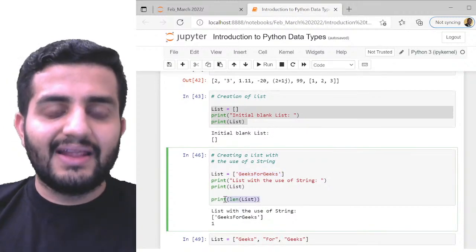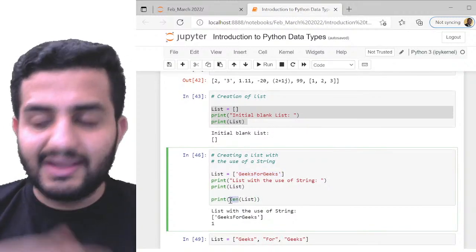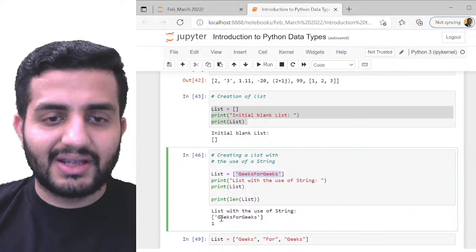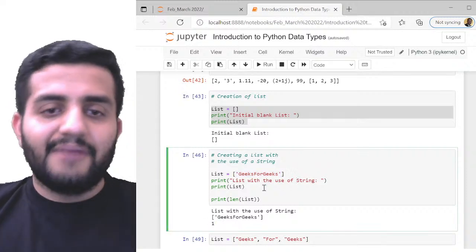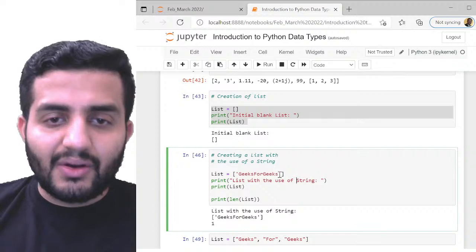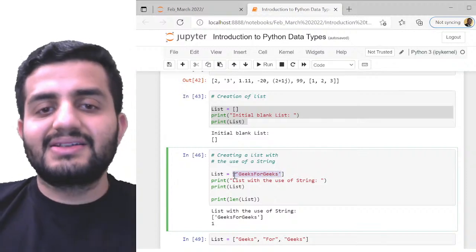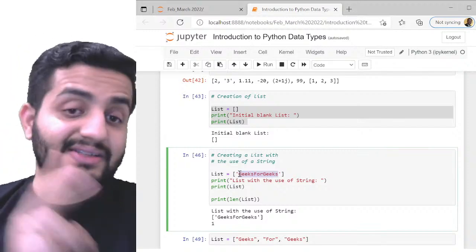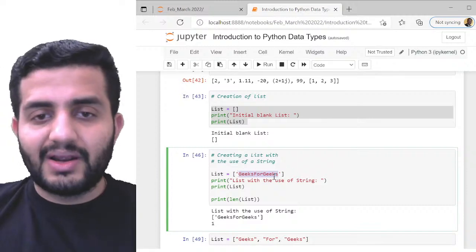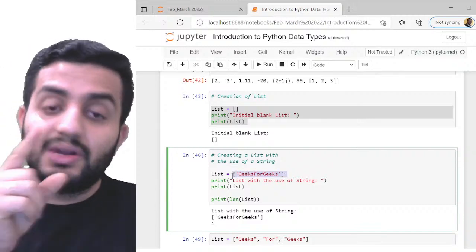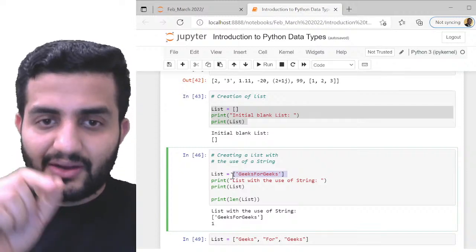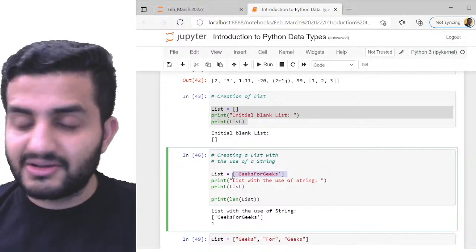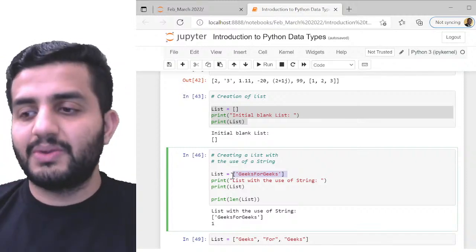And then we also check the length. With the len function, we check the length of my list. Because it's a single element, the length would be 1. But if somebody asks you to find the length of the string itself, then it's different. In this case, the length of the string is 13 because I have 13 characters in it. That is different. But the length of my list is 1. The list has only one element, but that only element, GeeksforGeeks, has 13 sub-elements or 13 sub-characters within it. So understand the difference between this, guys.